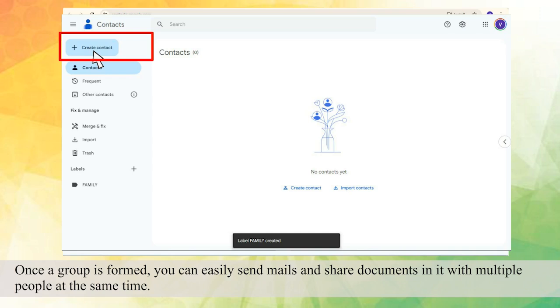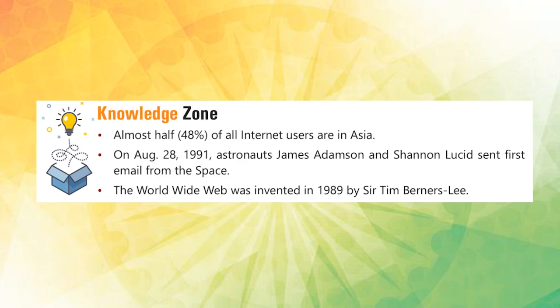Knowledge Zone. Almost half, 48%, of all Internet users are in Asia. On 28 August 1991, astronauts James Adamson and Shannon Lucid sent first email from the space. The World Wide Web was invented in 1989 by Sir Tim Berners-Lee.